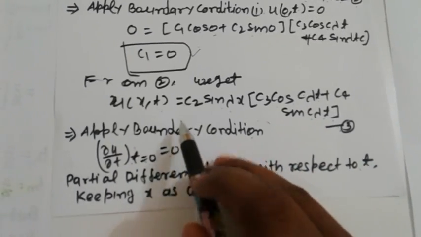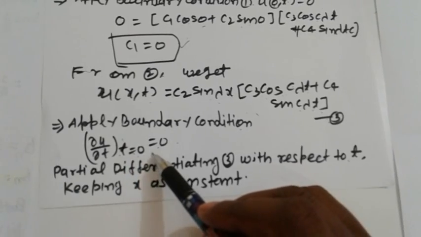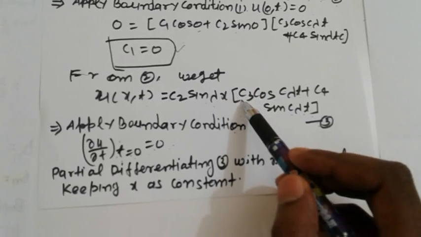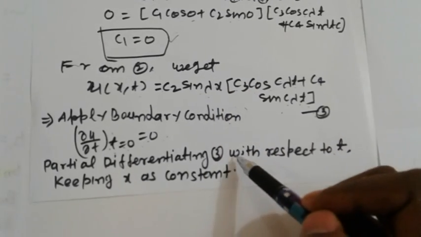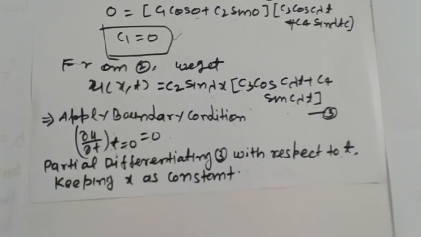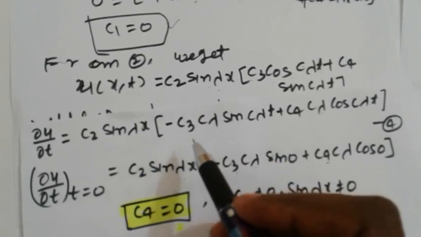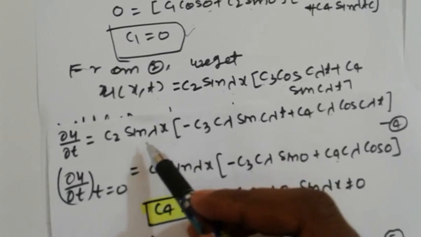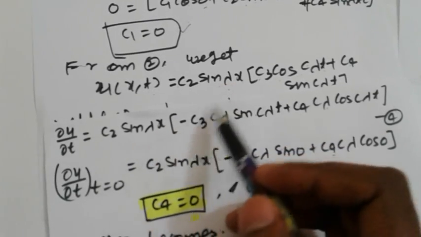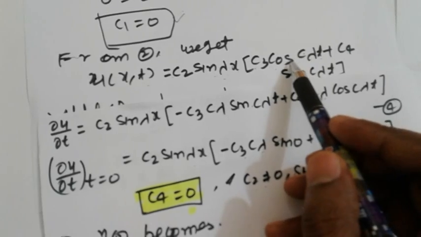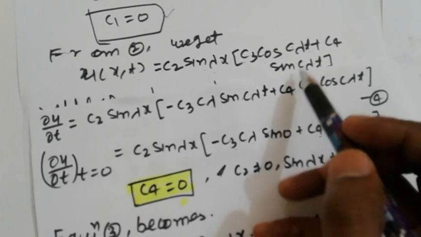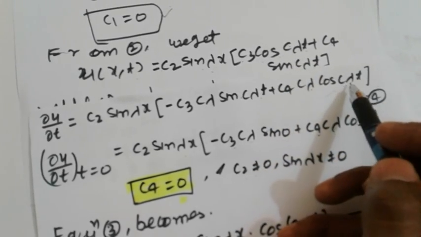Now next apply the boundary condition ∂u/∂t at t = 0. So first we are required to find ∂u/∂t. Now partially differentiating 3 with respect to t, keeping x as constant. Sin λx is a function of x, so it behaves as a constant. Differentiating cos gives minus sin, so minus c3 cλ sin cλt, and the second term c4 cλ cos cλt.